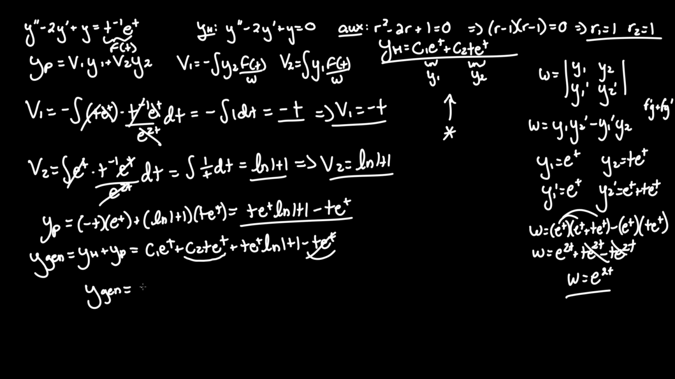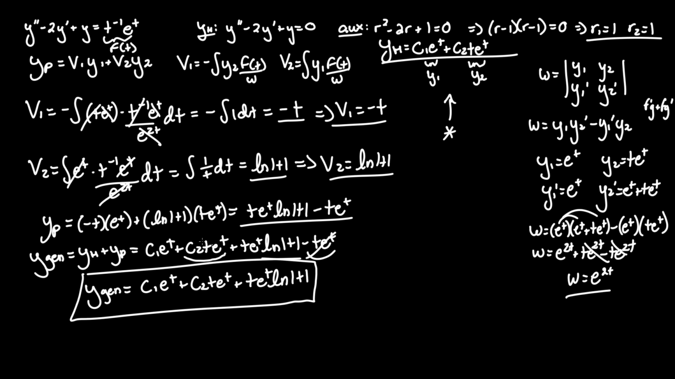So you can simplify this one extra step and just call it c1 e^t plus c2 t e^t plus t e^t ln absolute value of t. And that also is a valid solution. And again, the c2 term is encompassing the -1 t e^t term as well.